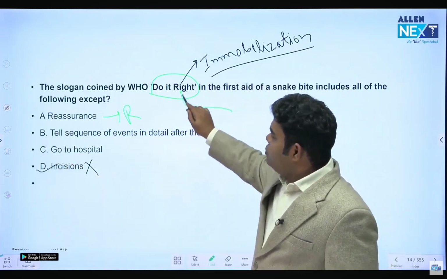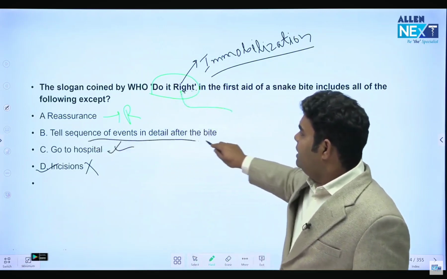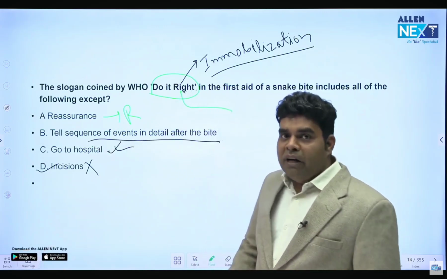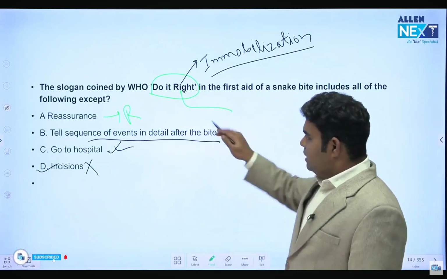Then what is G and H? G and H stand for go to hospital. And T is tell the sequence of events in detail after the bite. Are you feeling drowsy after it, or is there any redness over there and all. Okay, so this is the thing which we do.